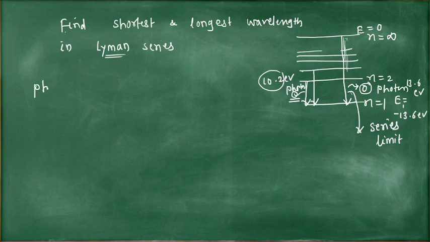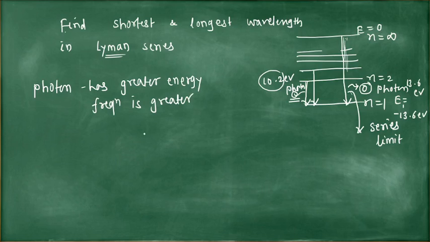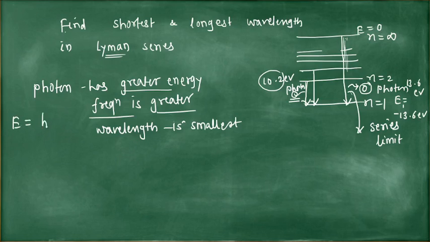If the photon has greater energy, the frequency of that radiation is greater, but the wavelength is smallest, because this is the relation, E is equal to h nu, which is h c by lambda.